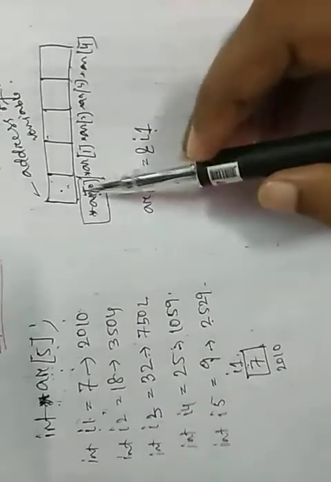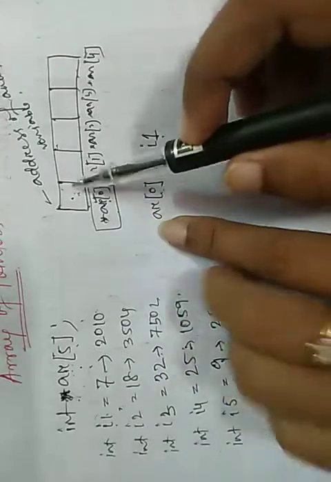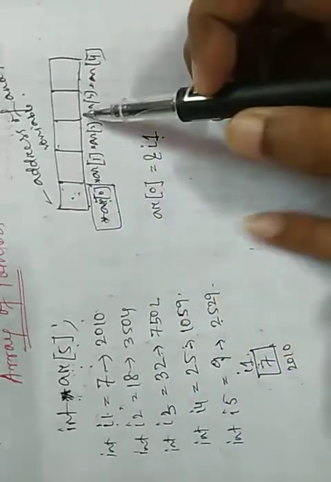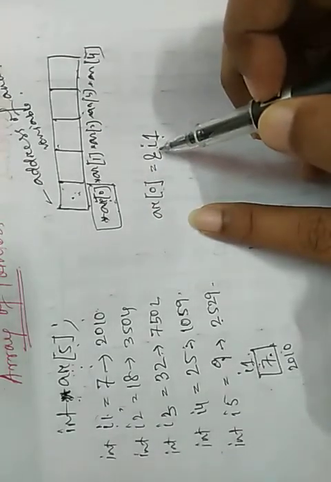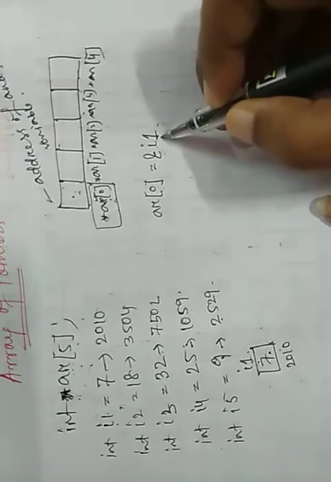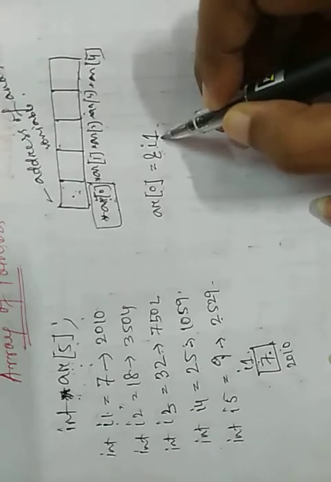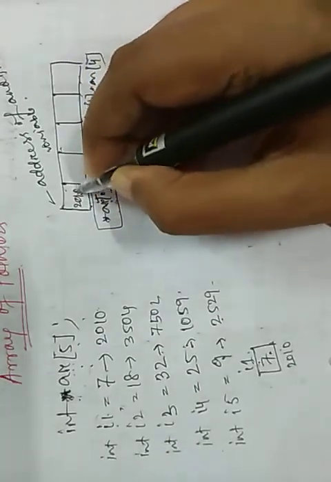As this is an array of pointer, all the variables in this array store the address of some variable. So we can write AR[0] equals ampersand I1, then 2010 is stored in the array. Clear?